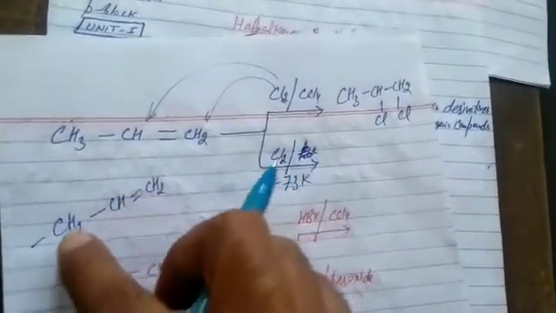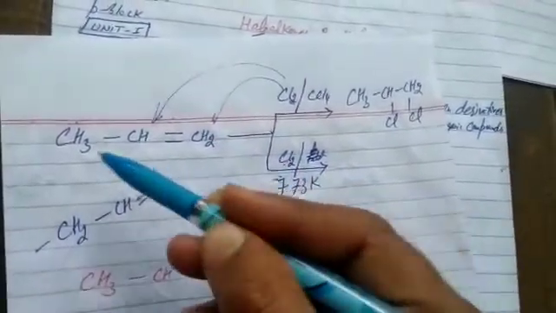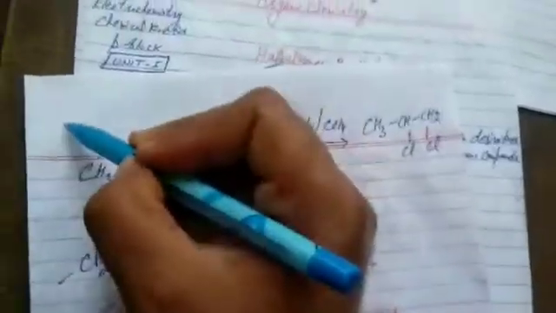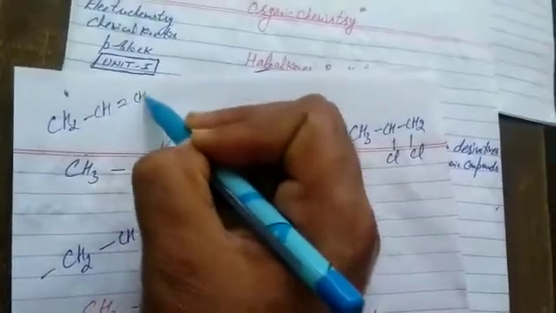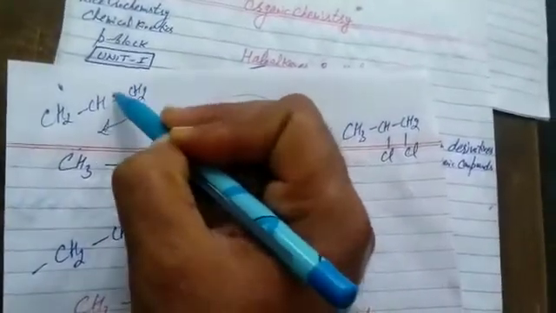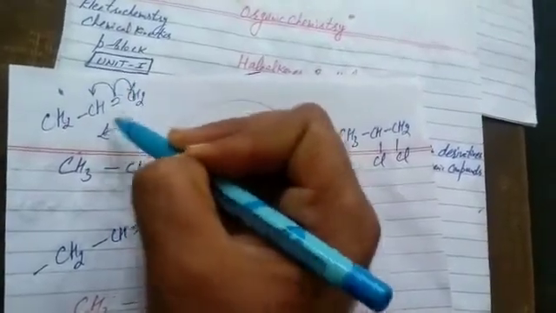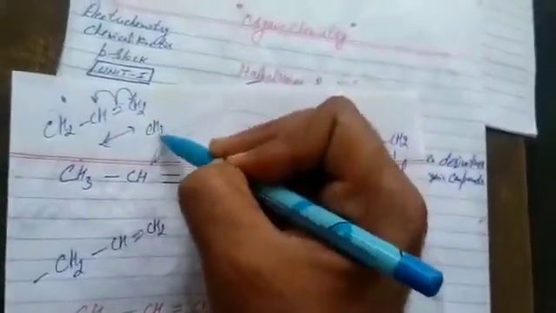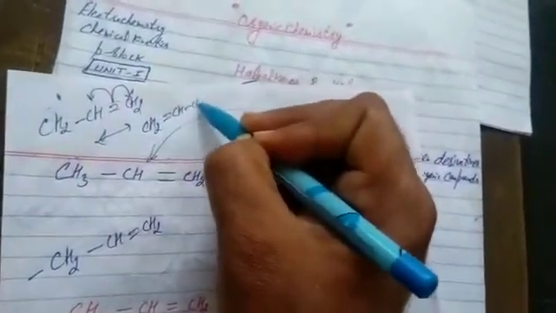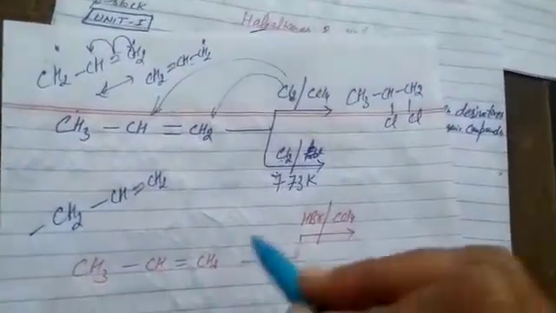It is called allylic substitution reaction because in this case allyl free radical is formed, if we study the mechanism, and allyl free radical is stabilized by resonance. One of the electrons migrates to this position, one to this position. Now the adjacent carbon carries the unpaired electron, which leads to the formation of a bond. CH2 double bond CH, CH2, same. Allylic substitution reaction will proceed.